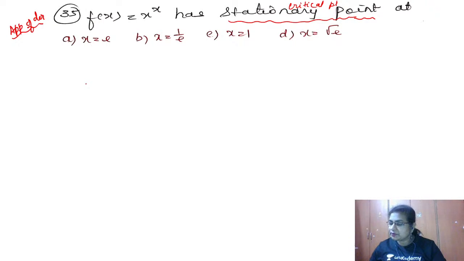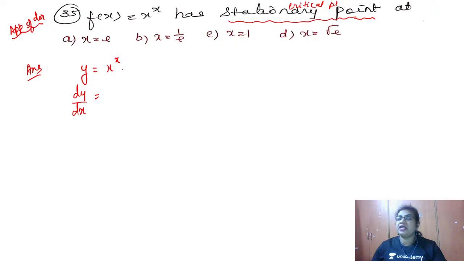Let us take y is equal to x to the power x. In order to find the critical point, I require dy by dx. Wherever there is a power as a function of x, I have to use log. In logarithmic differentiation, I told you the idea just now, the power and the base. So here, write that question as it is.